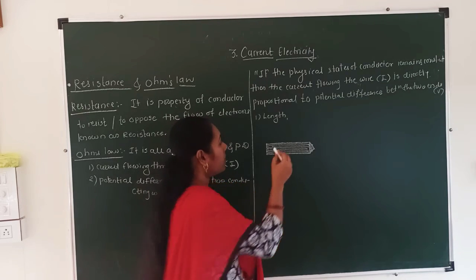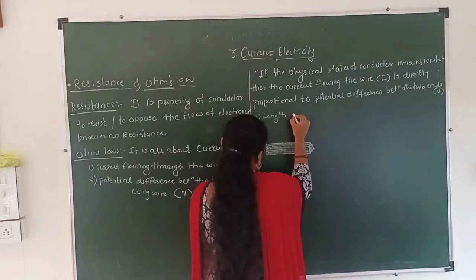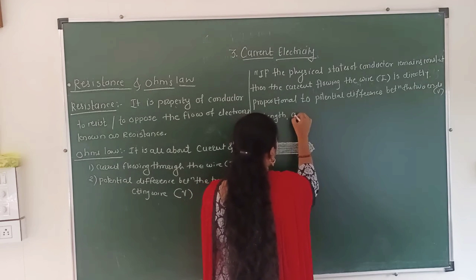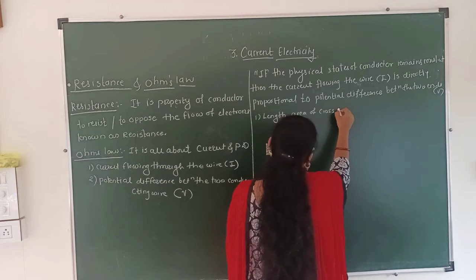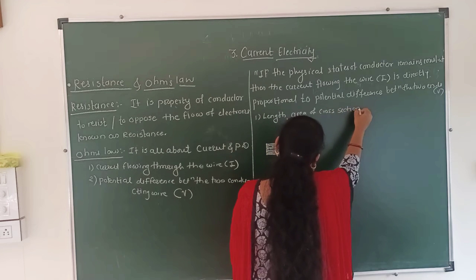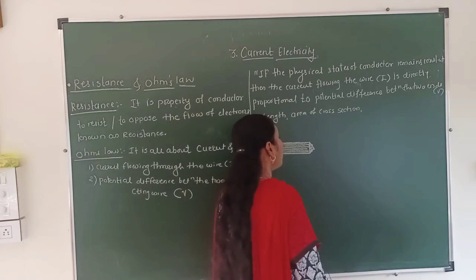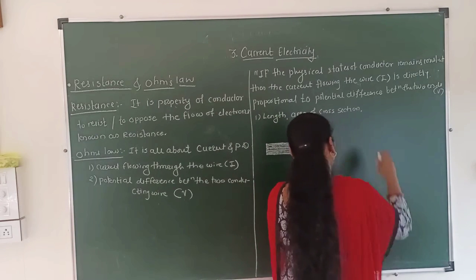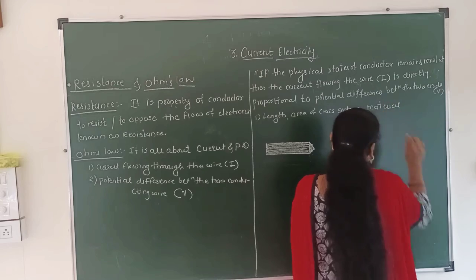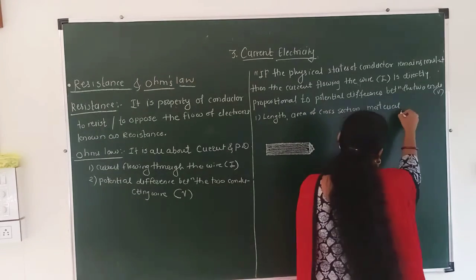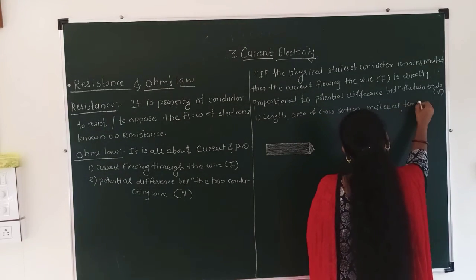Another one is the area of cross section, or cross sectional area. After that, the material from which the conductor is made, and the last one is the temperature.